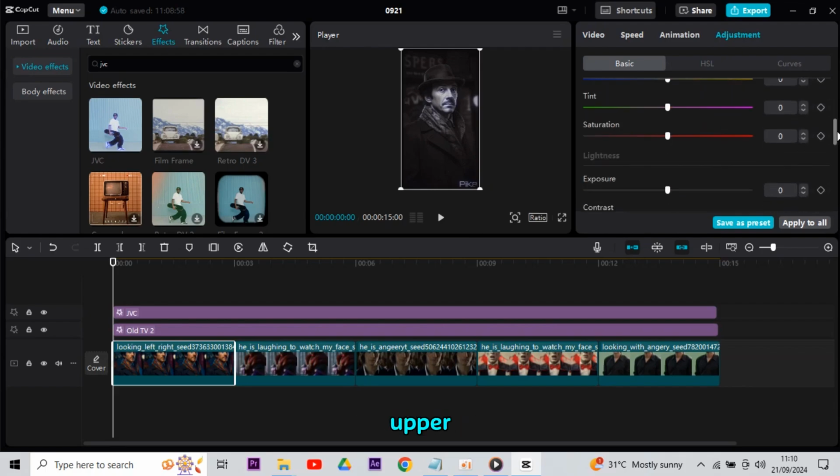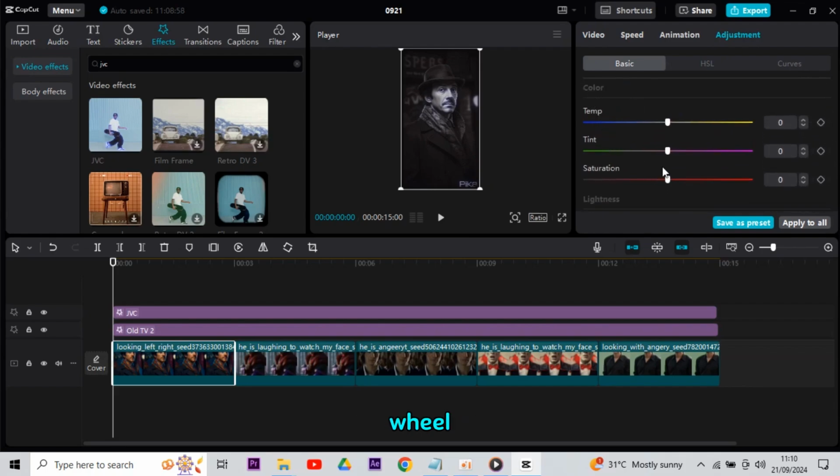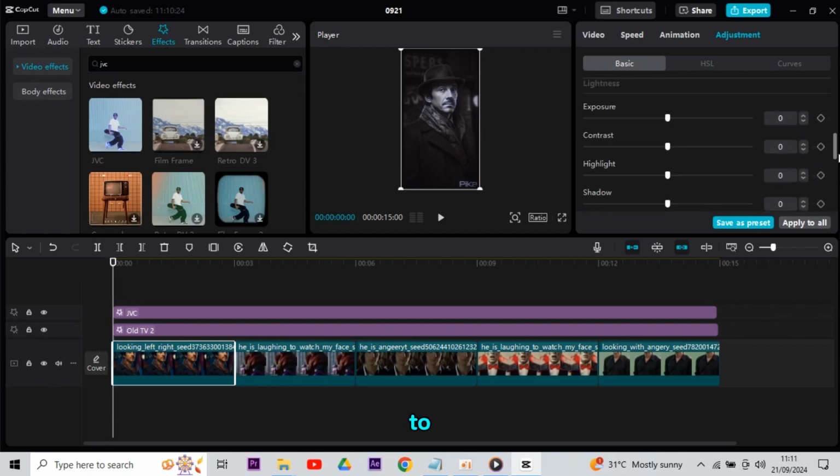Simply go to the upper right corner and click the color wheel tab first. After seeing the tint option, go all the way to the bottom and slide it to the left to give your video a blue or purple tint. After doing so, go back to basic and increase the vignette to 20 to darken the edges of your movie.